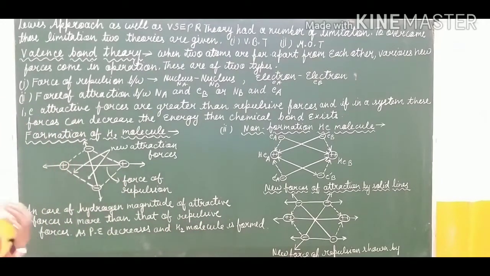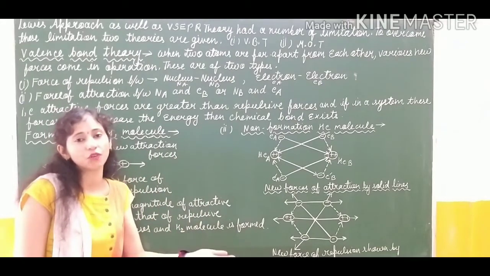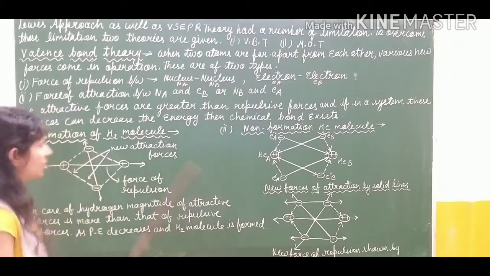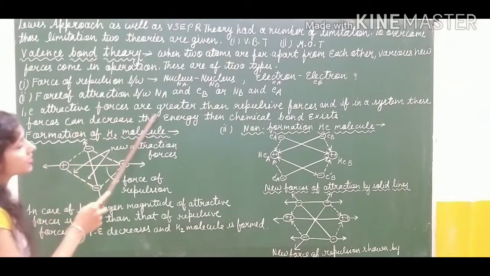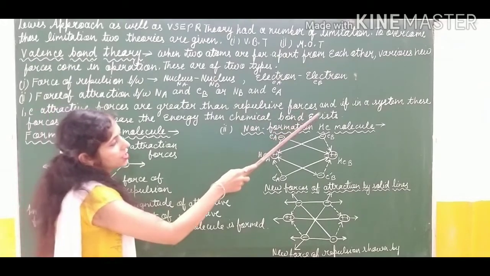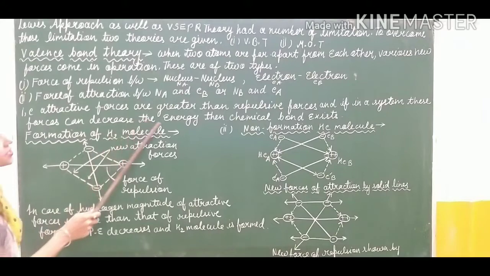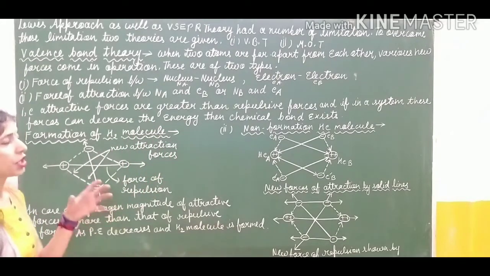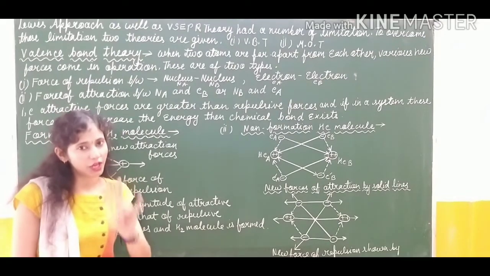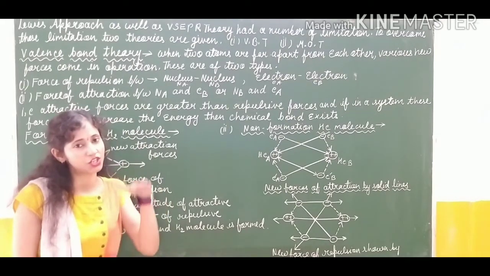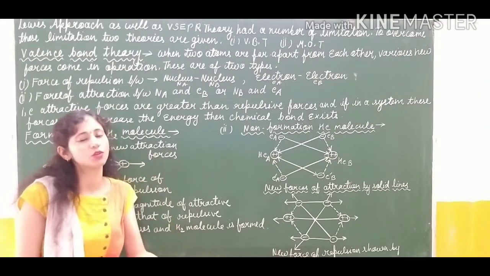So when molecule formation takes place, I have told you, it is whenever the magnitude of attraction is greater than the magnitude of repulsion. Here I have written that the attractive forces are greater than the repulsive forces, and if in a system those forces can decrease the energy level. You have to understand that whenever the energy level of a molecule, this is potential energy, is decreased, then the molecule will be stable.